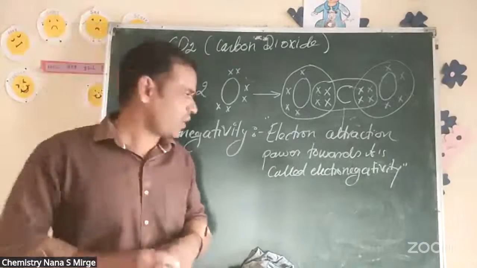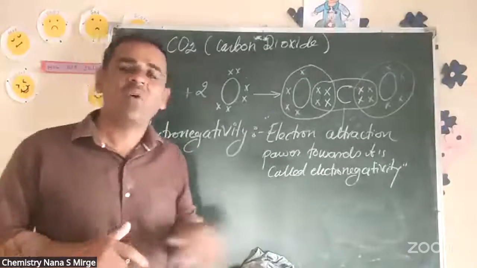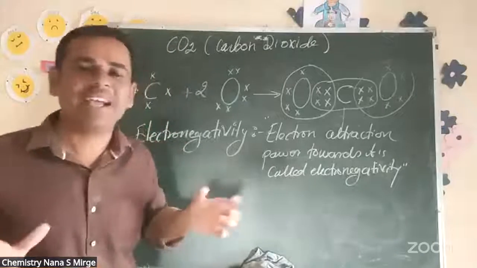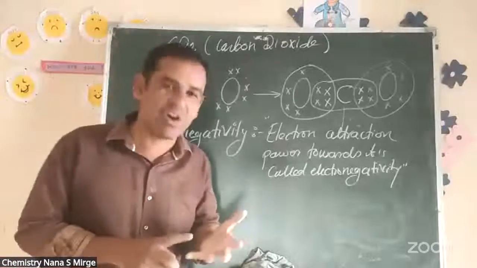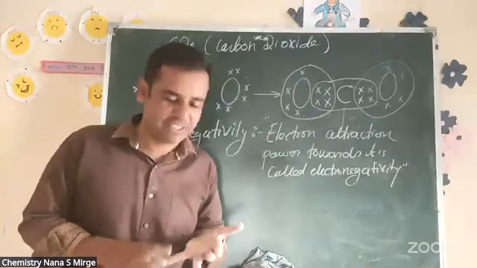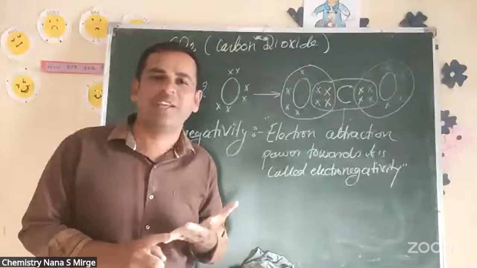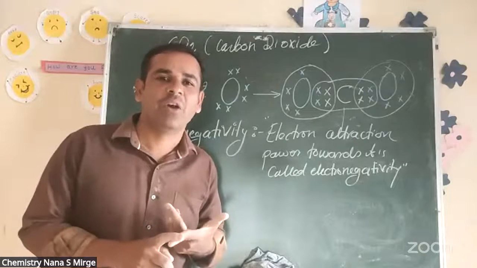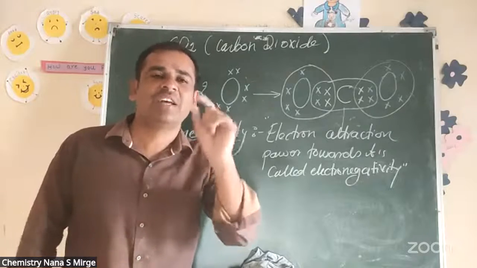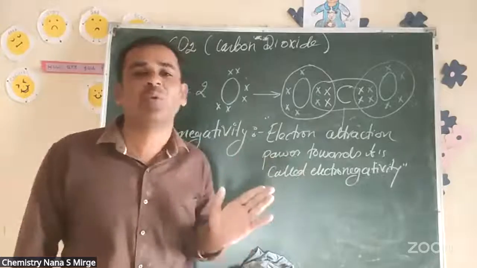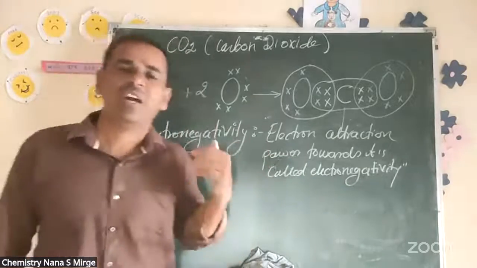Another very interesting question is asked. Why does carbon show tetravalency? The options were: because of its high electronegativity, because of its low electronegativity, because of its middle electronegativity, and none of these. So you have to answer that the electronegativity of carbon is middle. Carbon having middle electronegativity is why it shows tetravalency.